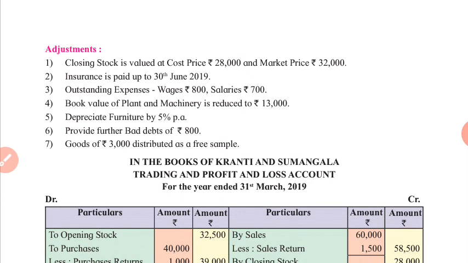Closing stock is valued at cost price 28,000 and market price rupees 32,000. May it be cost price or market price, it doesn't matter. The price whichever is lesser, that matters. And which is the lesser amount? 28,000 will be shown in the final accounts and the higher amount will totally be ignored. Don't consider the 32,000. Forget it.